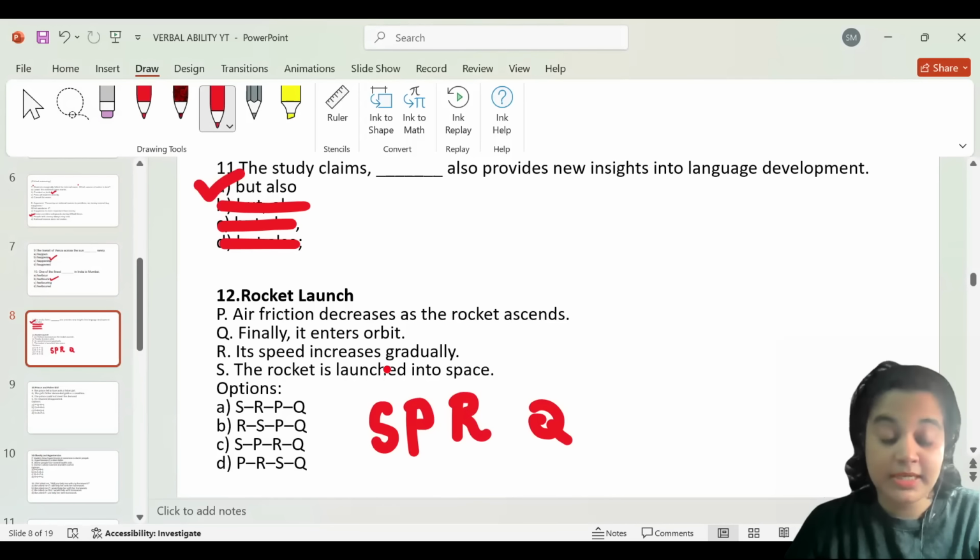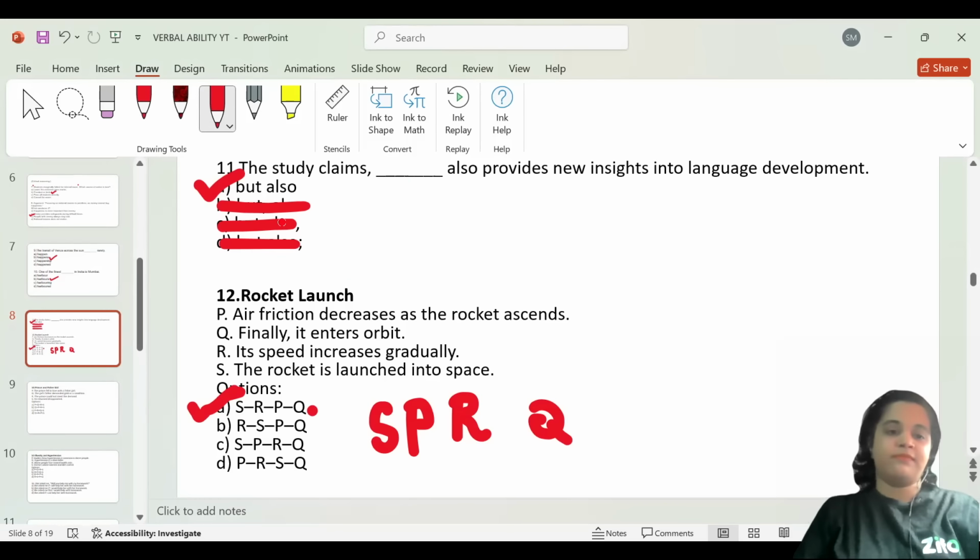Let me read out the sentence again for you. The rocket is launched into space. Air friction decreases as the rocket descends. Its speed increases gradually, and finally it enters the orbit. Now that seems like a properly arranged sentence, and therefore the option A, which has the order which we have discussed, will be the most appropriate answer for question number 12.